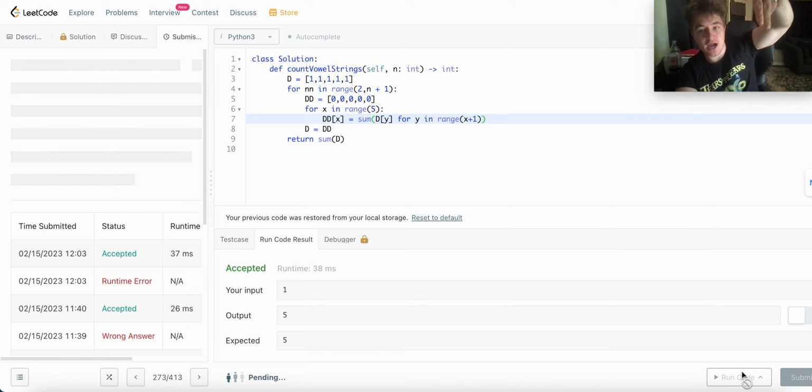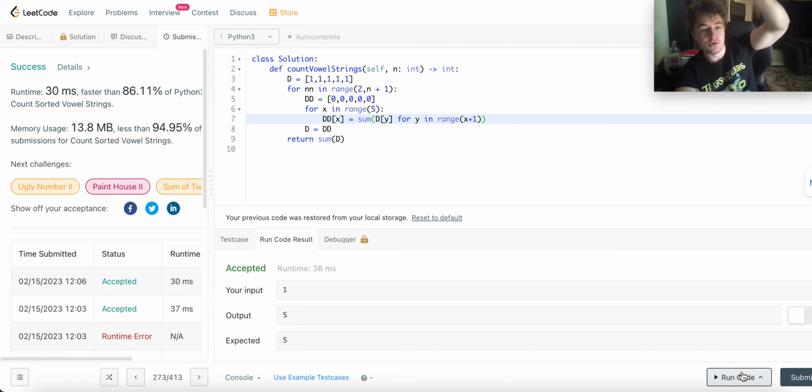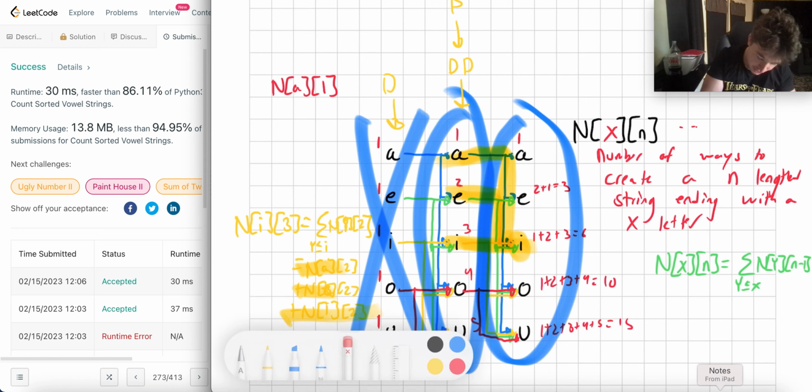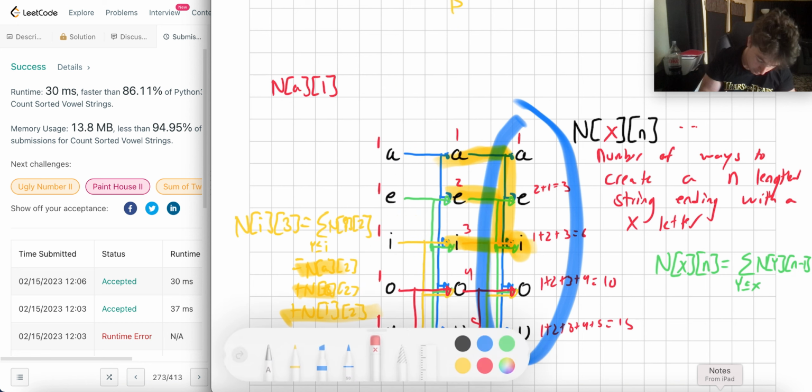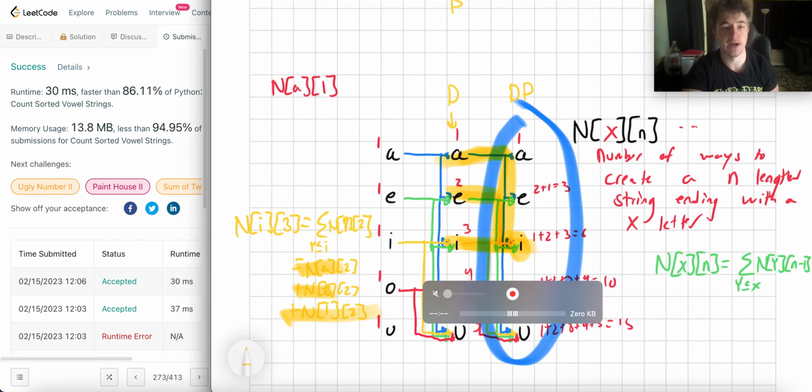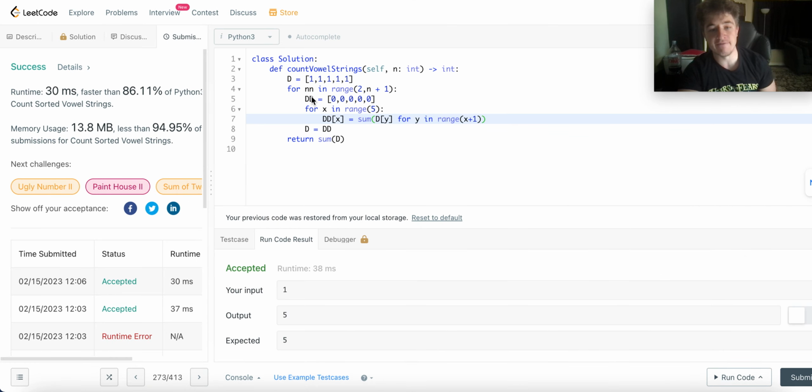So now I'm just keeping track of the previous iteration's value for each of the vowels and then shifting it each time, right? So I set this equal to D. I find out what DD is, and then I set D here. So on the next iteration, when D is here, I can look at DD here. So I can just shift over every time. So that's essentially what I'm doing, right? I use this as D, I find out what the next iteration of D will be, and then I set that as D, and then I find the next iteration of D and set that as D, and so on and so forth.